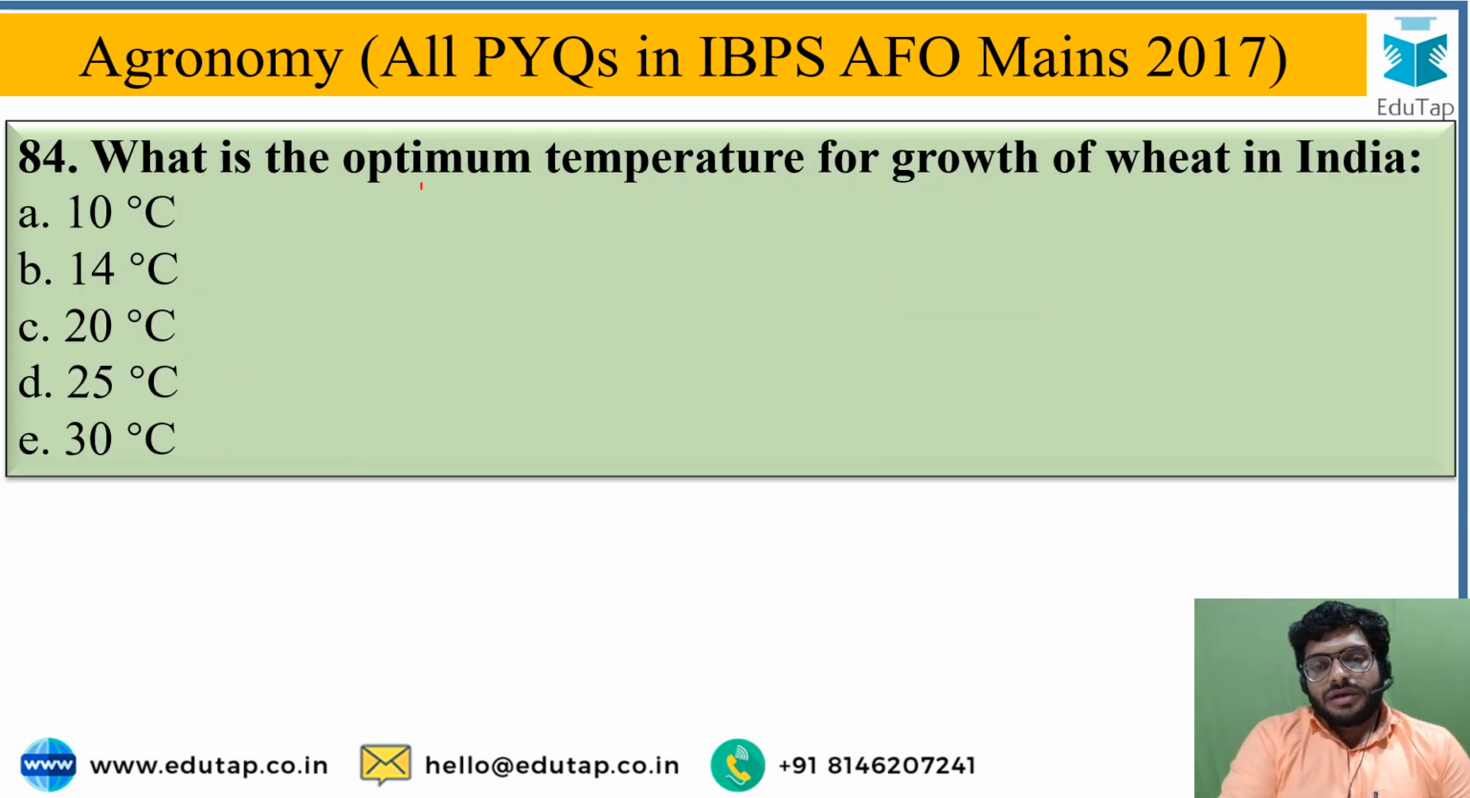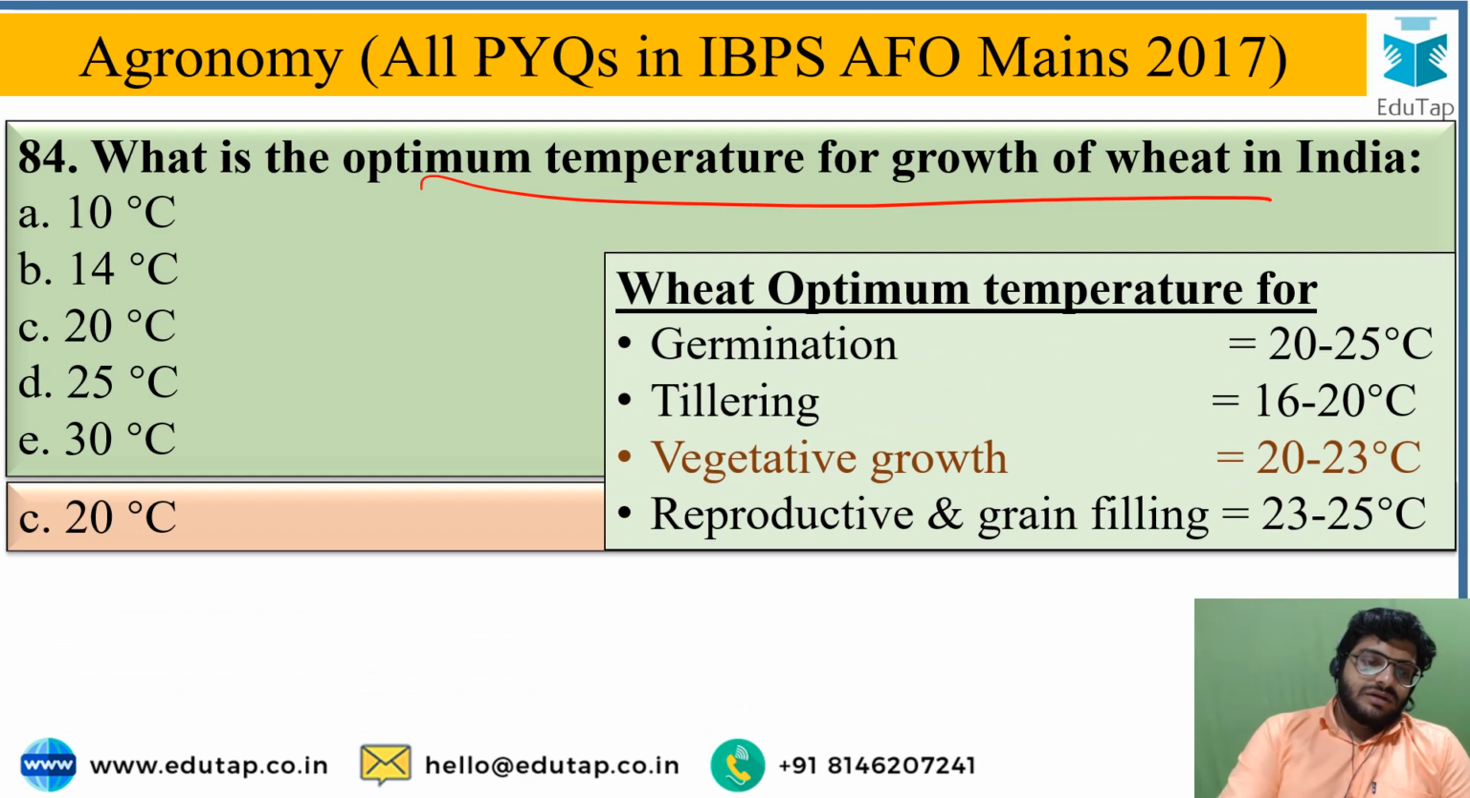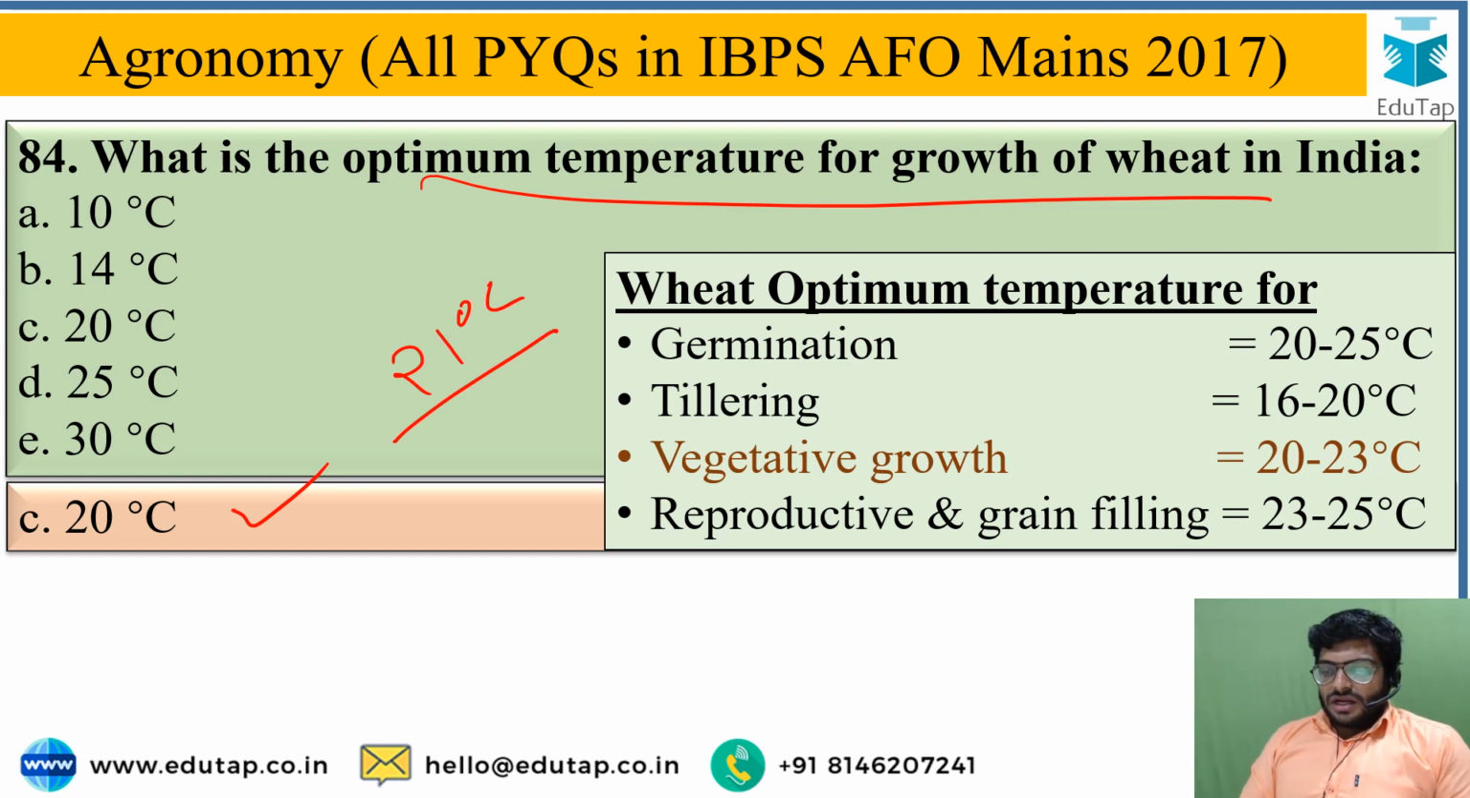What is the optimum temperature for the growth of wheat in India? For the optimum temperature, the correct answer is 20 degrees Celsius. Actually, 21 degrees Celsius is the optimum temperature for wheat, and the most correct option from the options is option C, that is 20 degrees Celsius. Other temperatures regarding wheat are listed here for germination, tillering and vegetative growth, as well as for the reproductive and grain filling stages. The respective temperatures are given here.